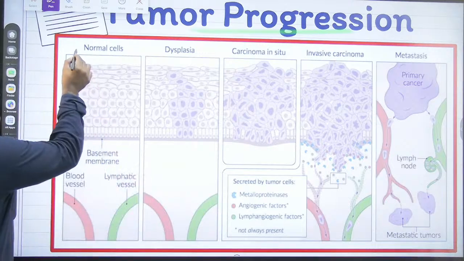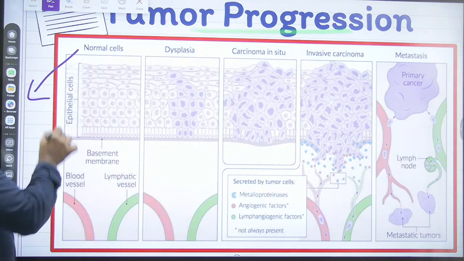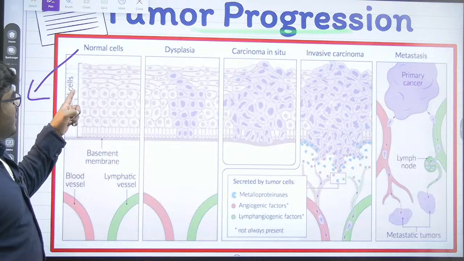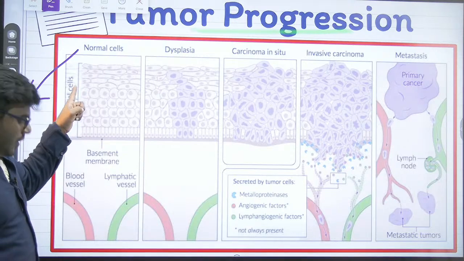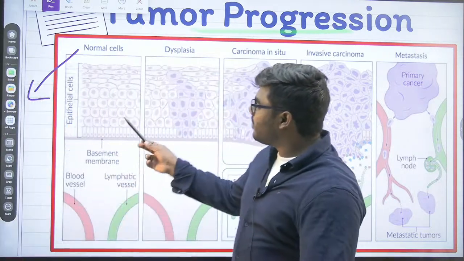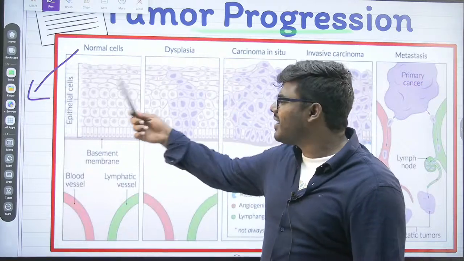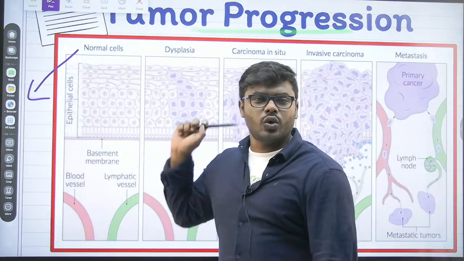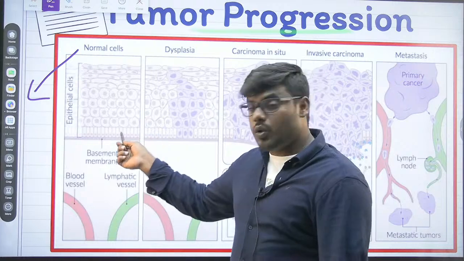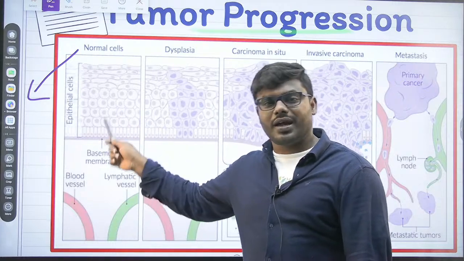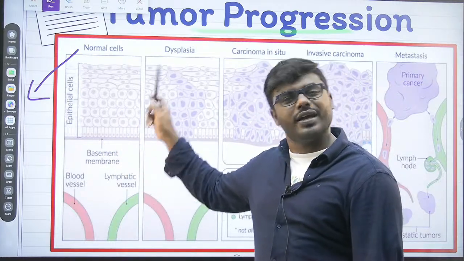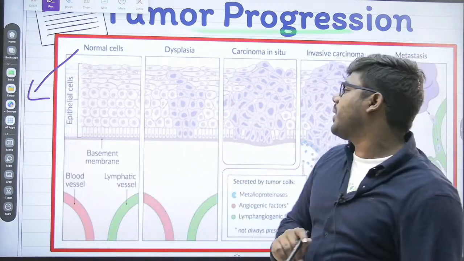Look into this. This is a normal cell. Correct, na? You can see here, normal cell, there is no movement at all, and there is no cancer at all. There is no tumor formation at all. They are looking like normal, they are working like normal, they are dividing like normal, they are differentiating like normal, they are functioning like normal. No doubt about it.